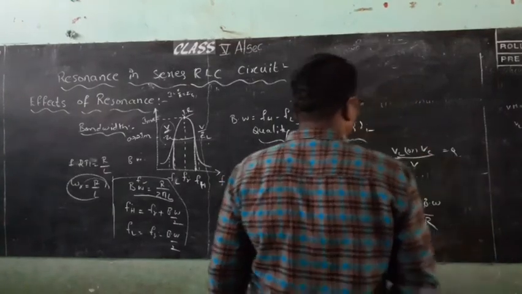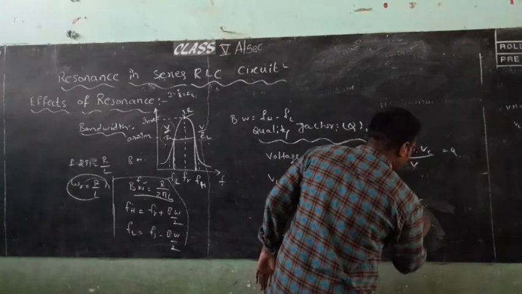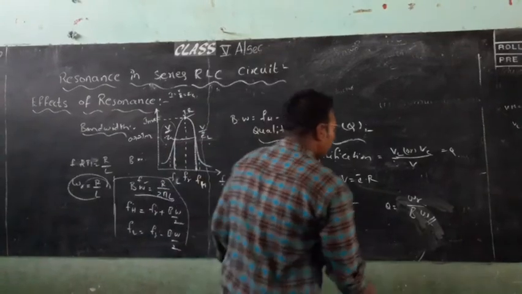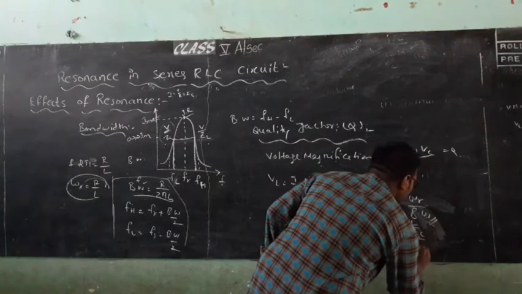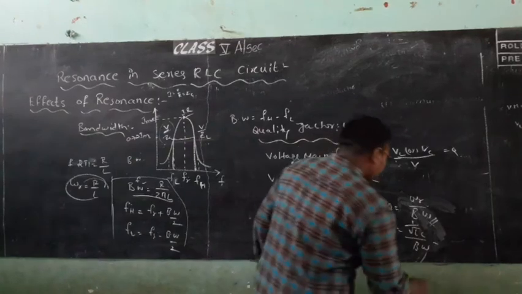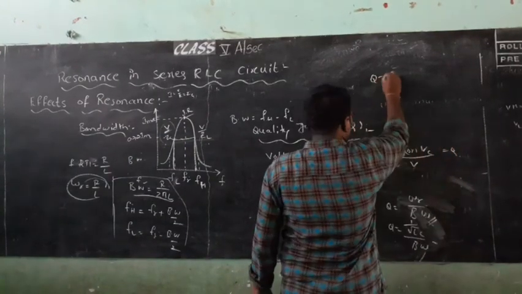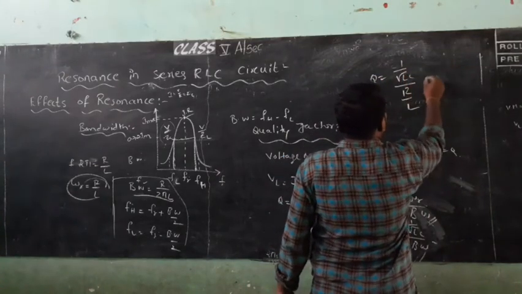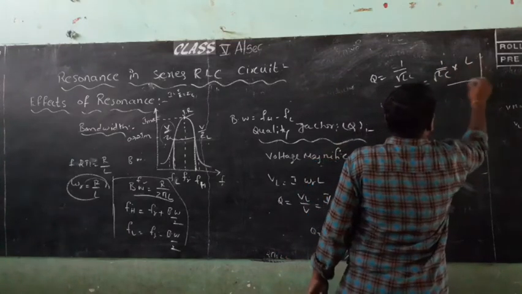Okay. So omega R by bandwidth. So from this what we got? We know that omega R equal to 1 by root LC. Q is equals to 1 by square root of LC by bandwidth. So bandwidth equal to what we know? Bandwidth equal to R by L, substitute that thing here. What happens? So Q is equals to 1 by root LC divided by R by L. Now convert this into 1 by root LC into L by R.